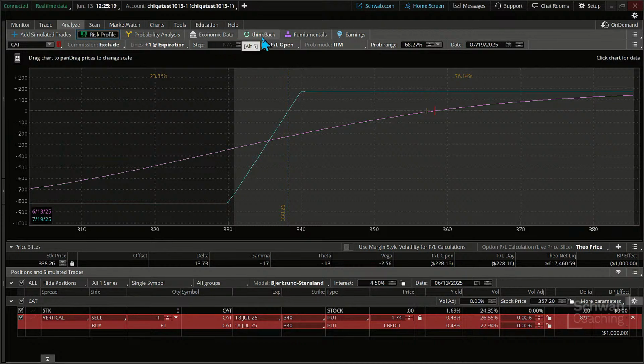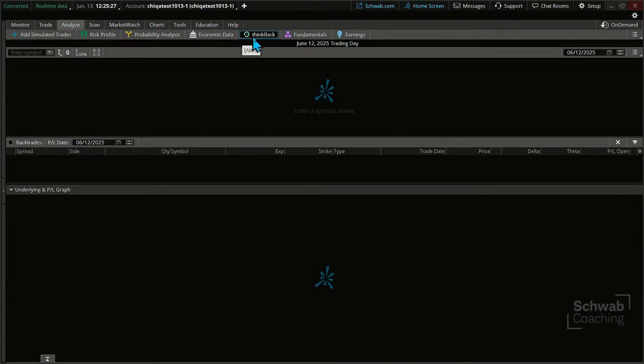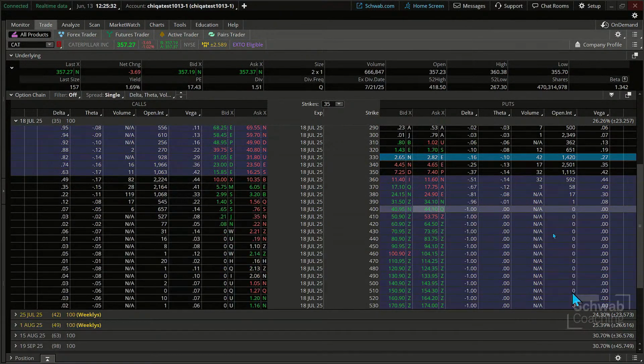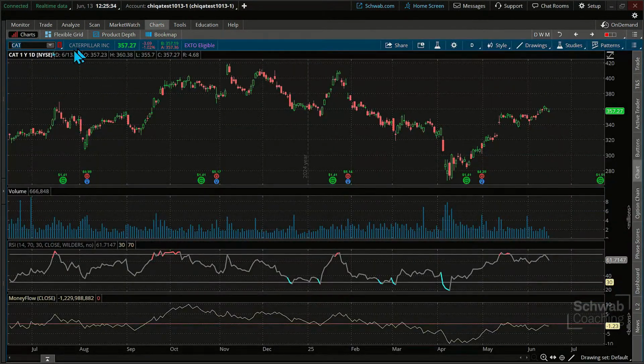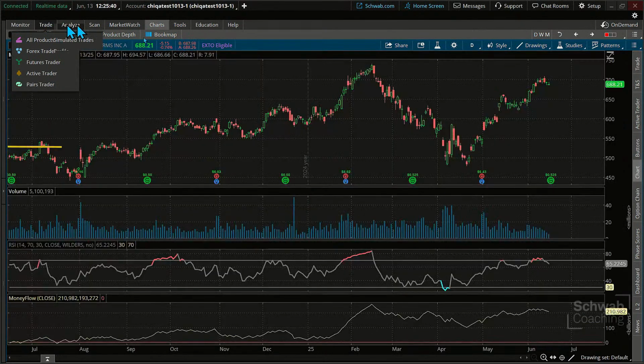Now, we don't want to forget ThinkBack, which is such a great tool. In fact, before I even go into ThinkBack, let's do one more trade over here, and let's just set this up as we look at it. Okay, so notice too, if we go into the trade tab, before I do that, here is Meta. Maybe a small flag on Meta. The trend has been up.